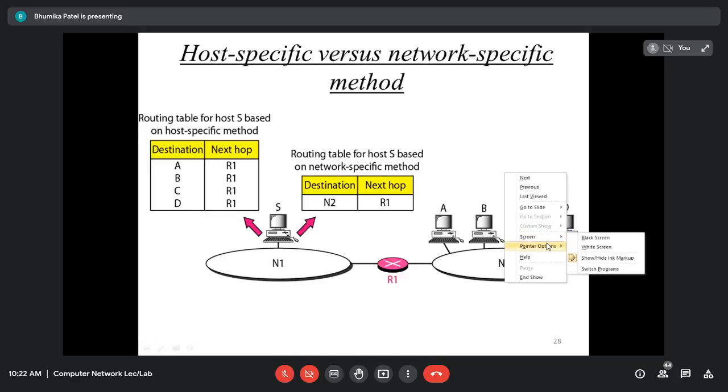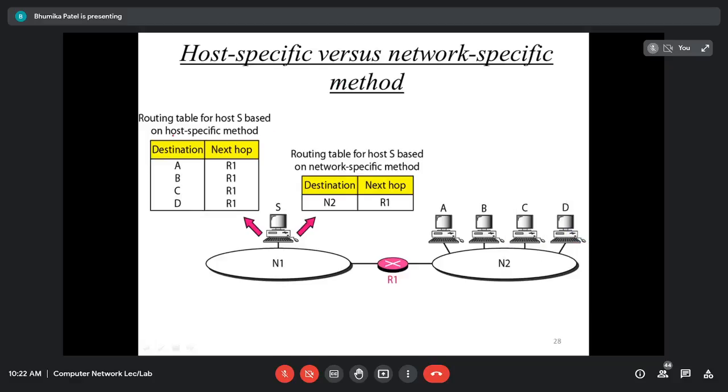For example, here as you can see, it is the host specific method. This is the host S which is connected to the network 1, whereas we have another network 2 in which there are multiple machines connected. So for the host S, if you are using only the next hop, whom should it send to? Even if the destination machine is B or the destination machine is D, they are connected using the router 1, right?